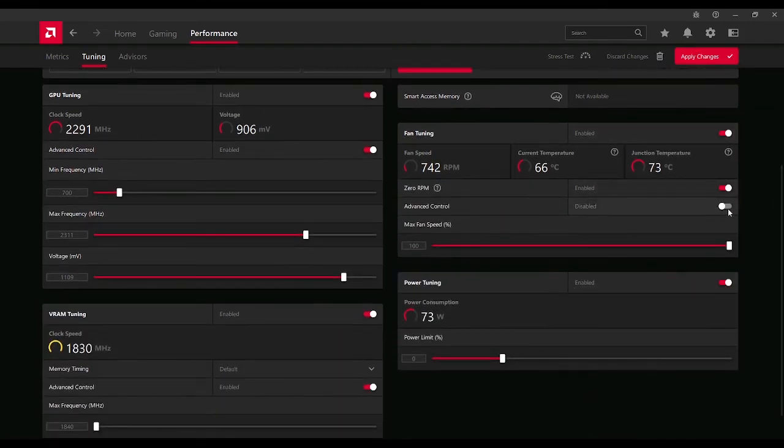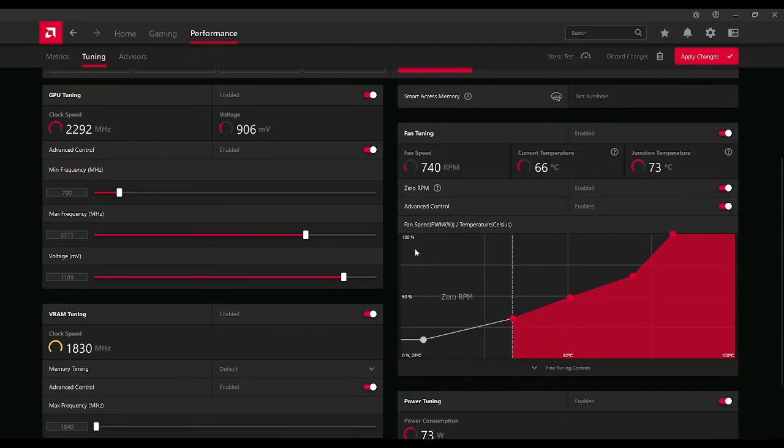So you enable it, and then you click on Advanced Control. To the left of this graph, you have the speed of your fan. To the bottom here, you got your temperature of the GPU card. So let's say that at 62 degrees, I want my fan spinning at 75%.